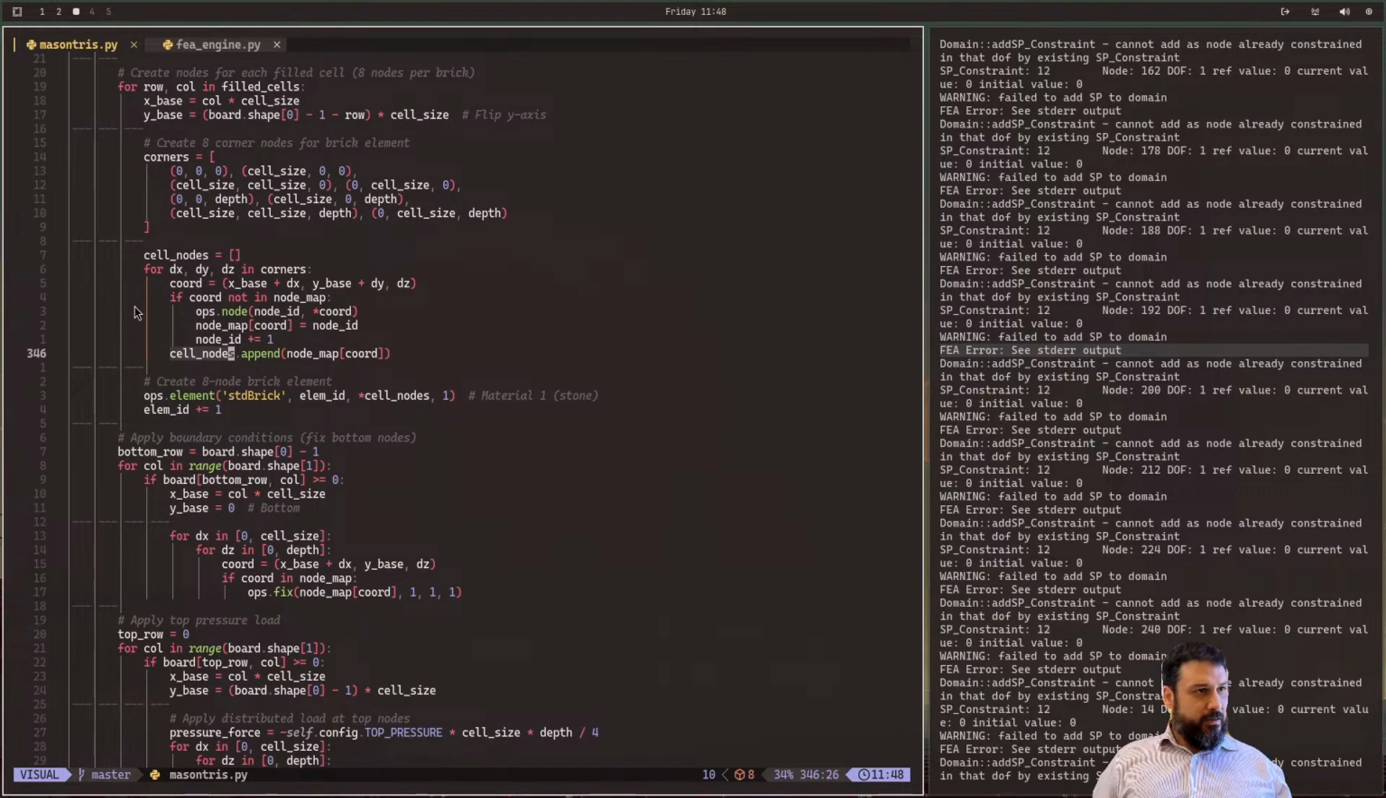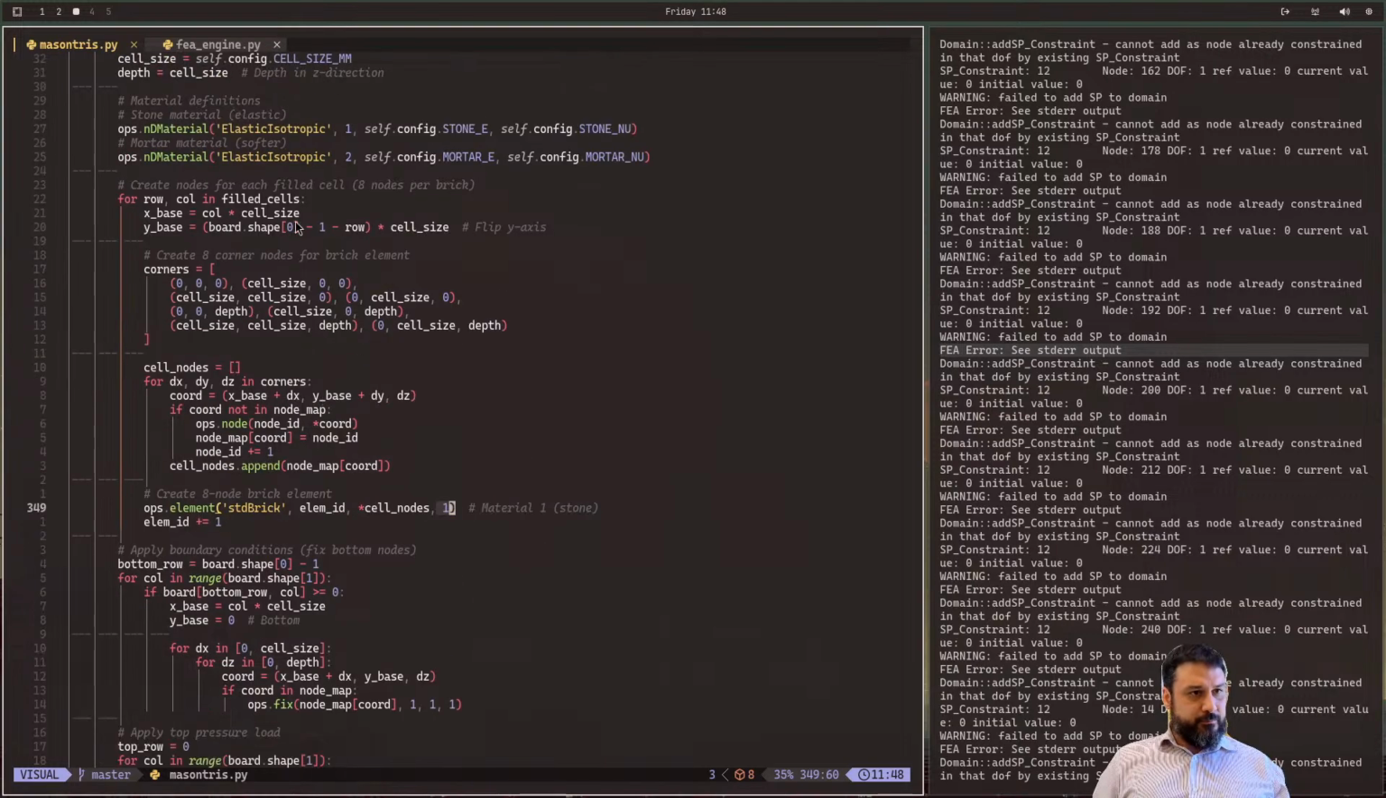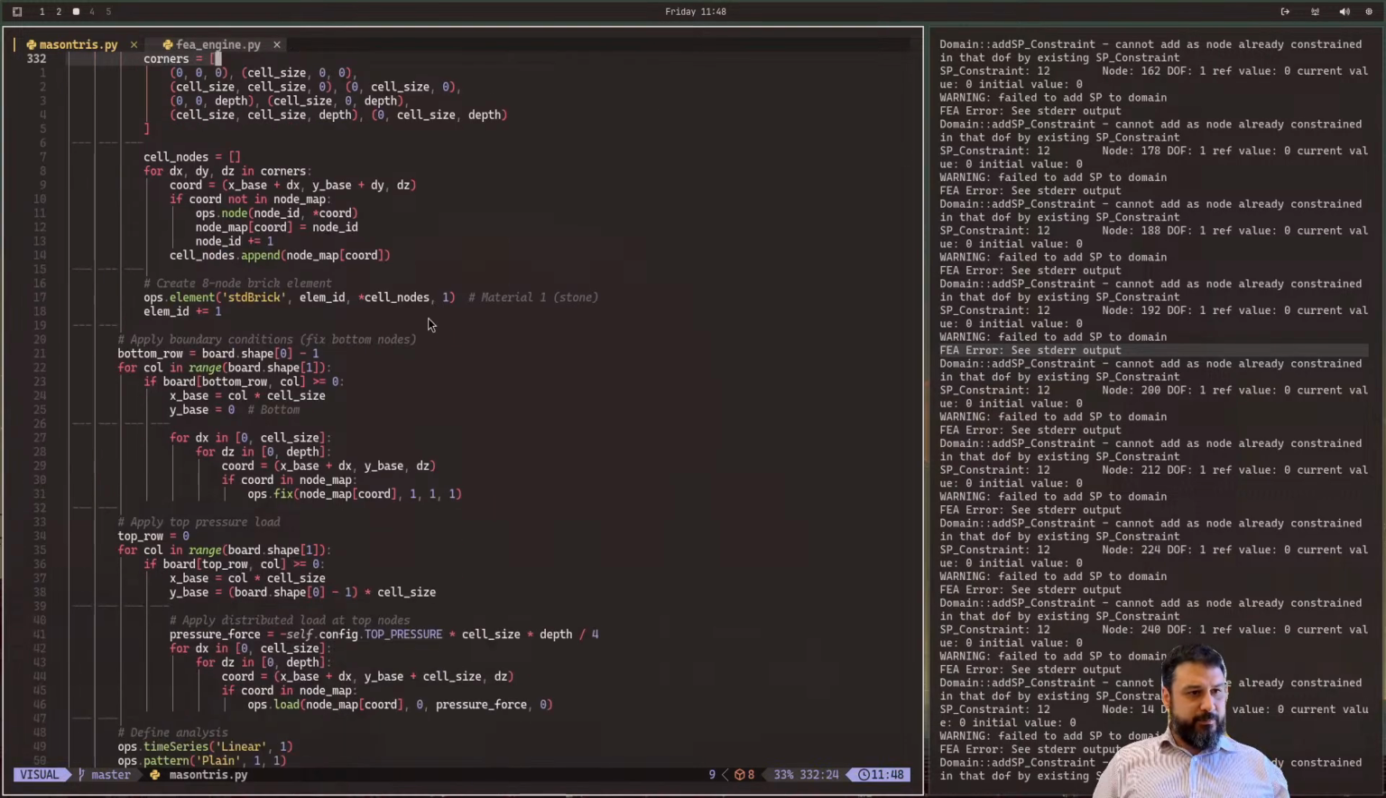And then for each one of these filled cells, we add a standard brick element with a new ID. The ID is basically irrelevant, linearly incremented. And then the cell nodes are these over here, whatever it figured out it has to. I wonder if these are correctly ordered. Anyway, material number we're using is 1, and this is why we define two materials, but we're only using 1.